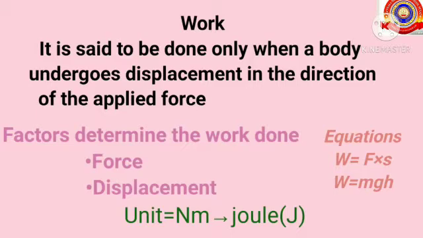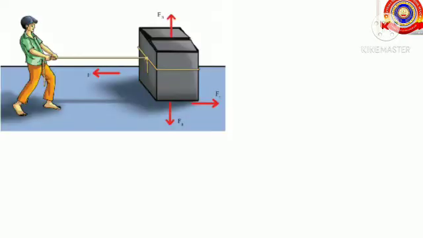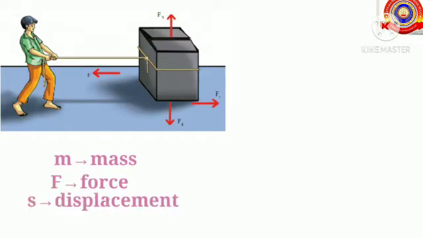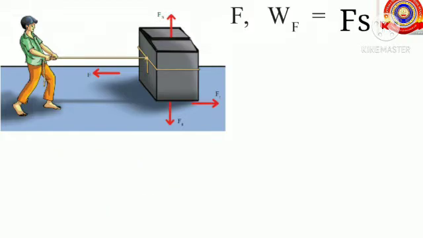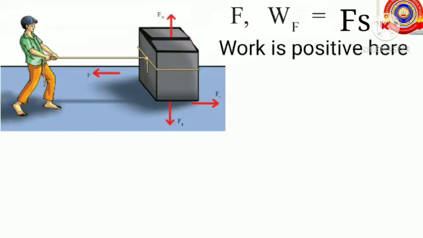So for that, here you can see a picture. Let the mass of the body given in the picture be m and it is pulled by a force capital F. If the body undergoes a displacement s in the direction of the force, then the work done by the force F, that is Wf, equals F into S. And here the displacement produced is in the direction of the force itself.